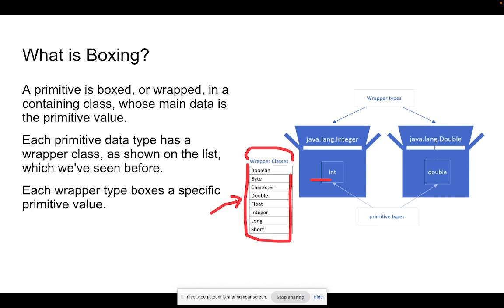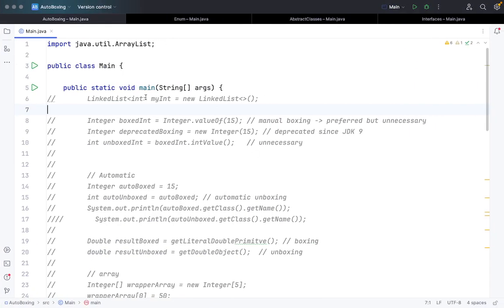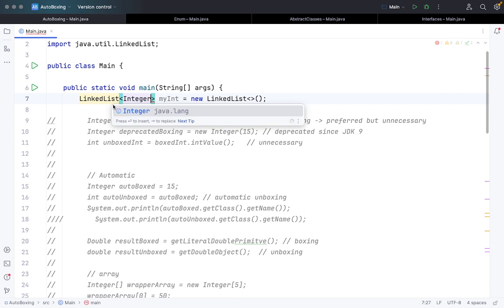So if I want to create a linked list which can store int values, I should use this wrapper class. Using this wrapper class, I will try to store my primitive values. So what will happen here is, instead of int, if I write Integer, as you can see now the red line is not coming. That means it will compile properly within the rules.